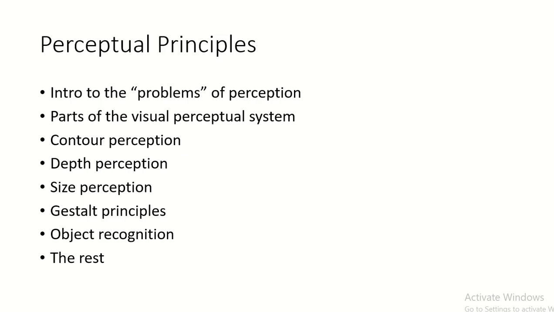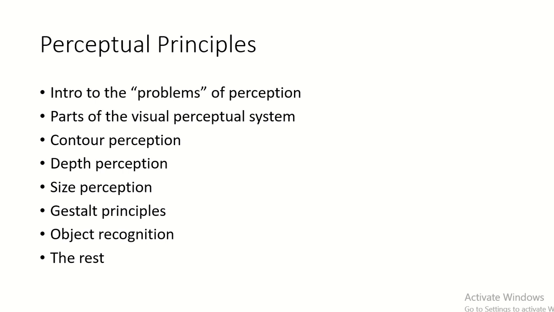So what I'm doing here, because this is an introduction to cognitive science course, is that I'll focus on some broad problems of perception that actually come into play for all of our senses. And then in this case, I'll mostly focus on the visual system and how we process visual perceptual information. If you're interested in perception, our department also offers a course that just deals with perception. The course is actually called Perception.